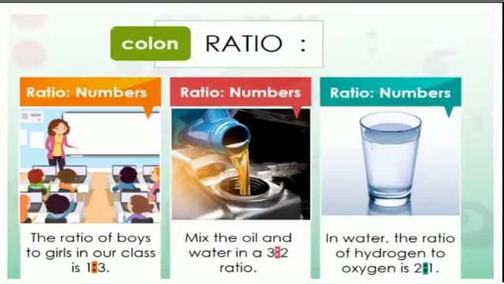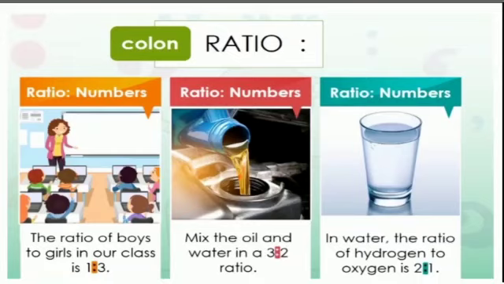A colon is used to express the ratio of numbers. For example, the ratio of boys to girls in our class is 1:3. Mix the oil and water in a 3:2 ratio. In water, the ratio of hydrogen to oxygen is 2:1.